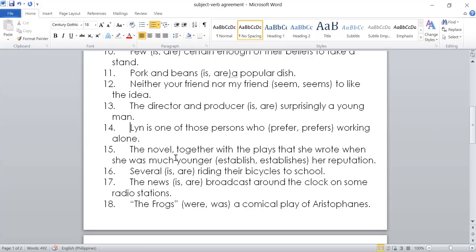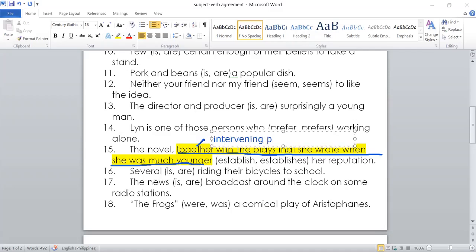Okay. Number 15. The novel, together with the plays that she wrote when she was much younger, establishes her reputation. Again, like my explanation a while ago, together with the plays that she wrote when she was much younger is what we call an intervening phrase.